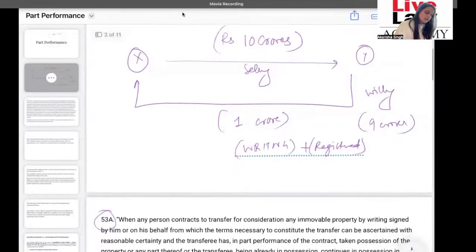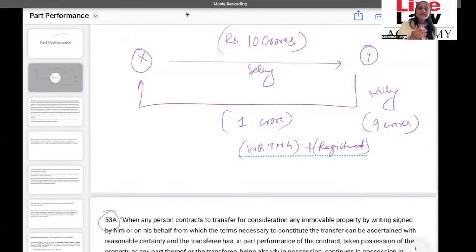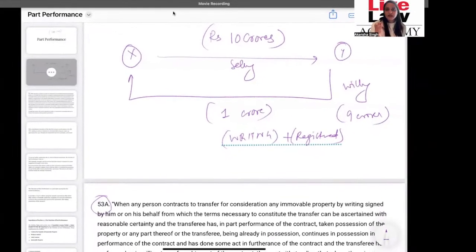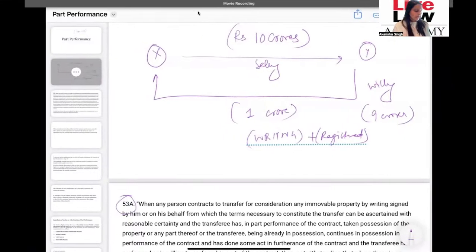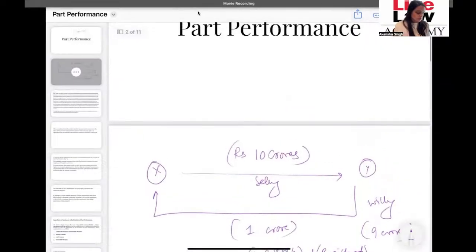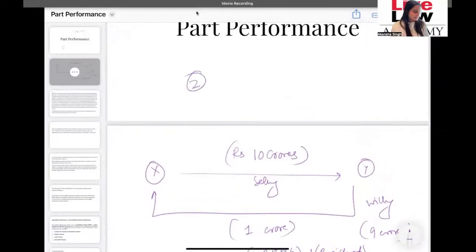All right. In addition to this, both the parties have shown inclination, that's how they have a contract in place. What happens here is that a third person comes into the picture. Okay, Z comes into the picture and offers X that this house, I am interested in buying it for rupees 12 crores. And therefore, X realizes that I still have time.